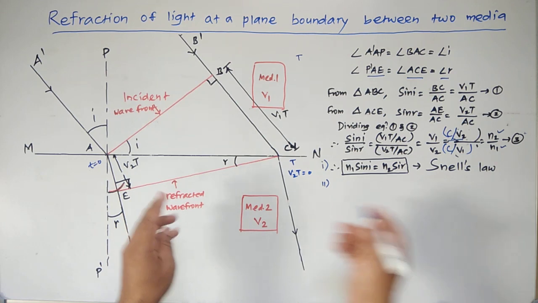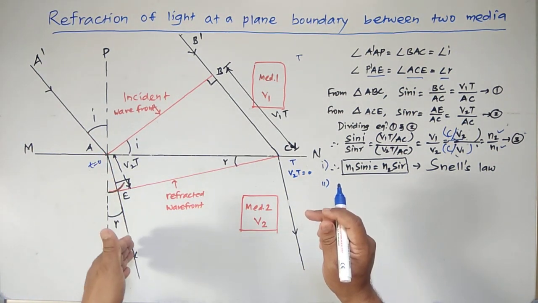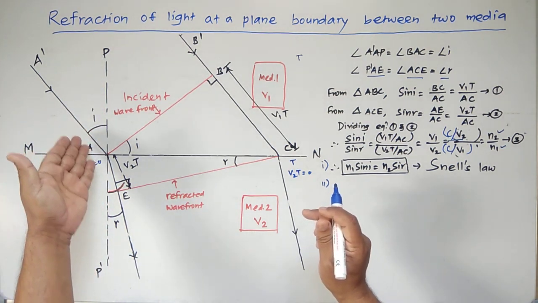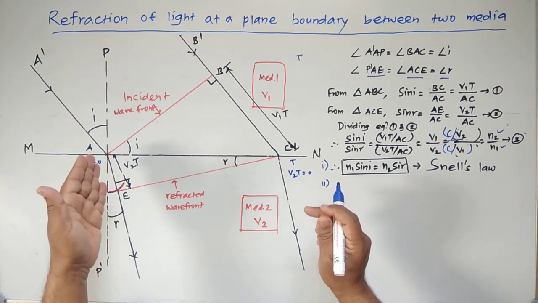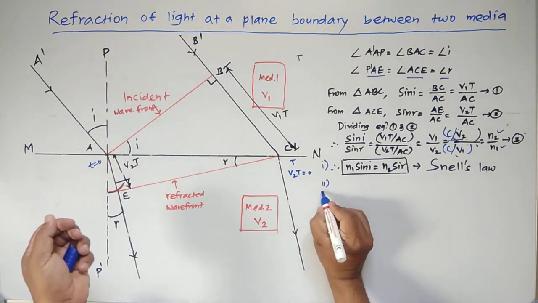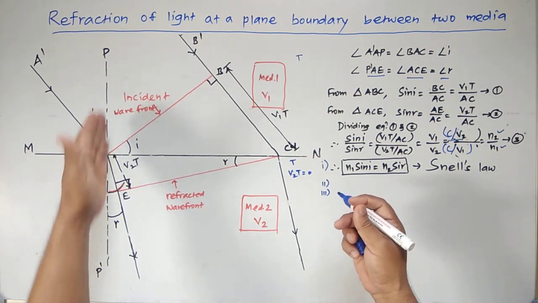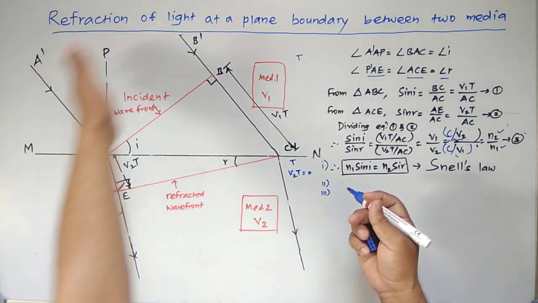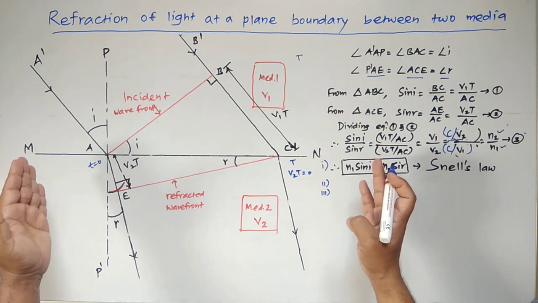Second point: this one is called the incident ray, this one is called the refracted ray, and this one is called the normal. Now the incident ray and the refracted ray both lie on the opposite sides of the normal. This is the second point in the laws of refraction. Third point is that this is the incident ray, this is the normal, and this is the refracted ray. All these lie in the same plane. ये तीनों भी हैं, ये एक प्लेन में है.